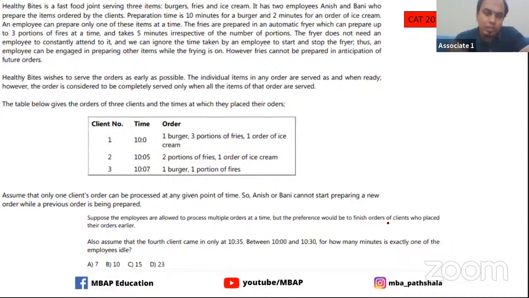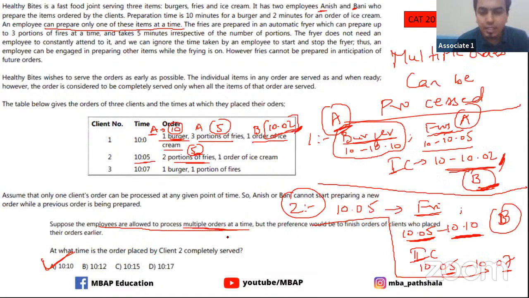This is a little tricky question, but if you pay attention, you can probably solve it. So I'll now start solving this question for you guys. So what is happening here? If you have understood the previous question, you will understand this question as well.